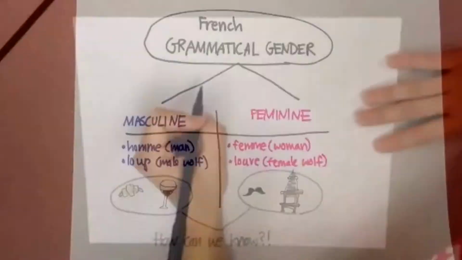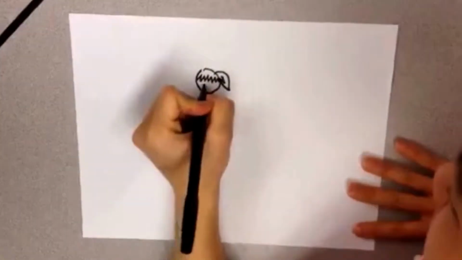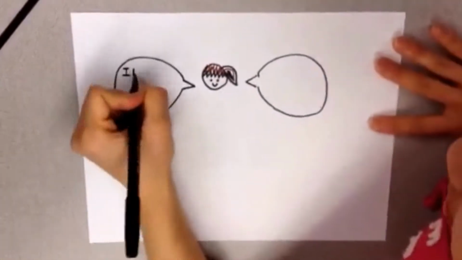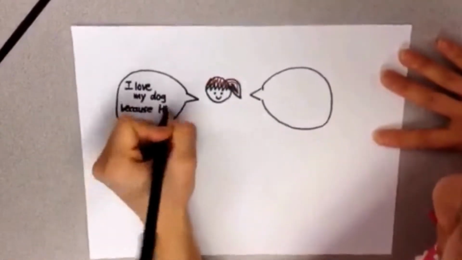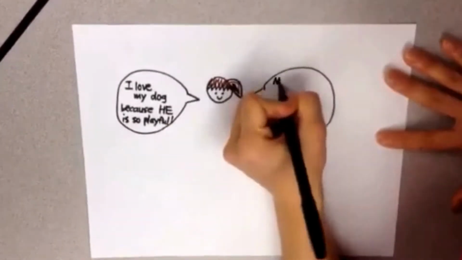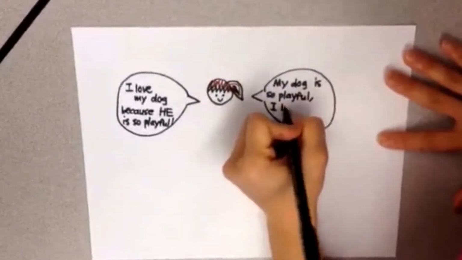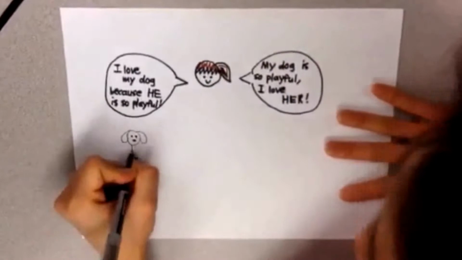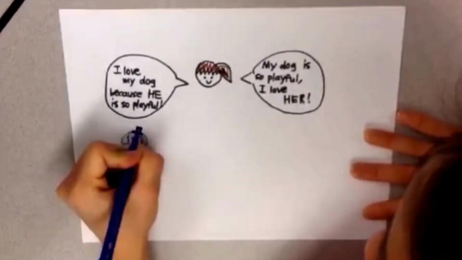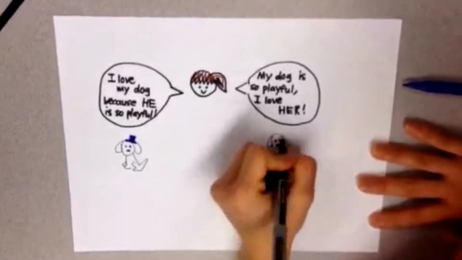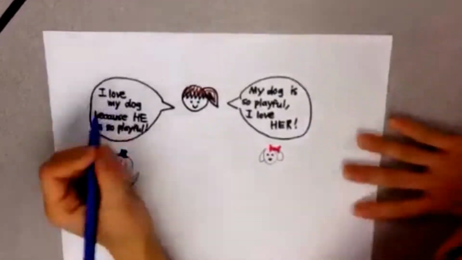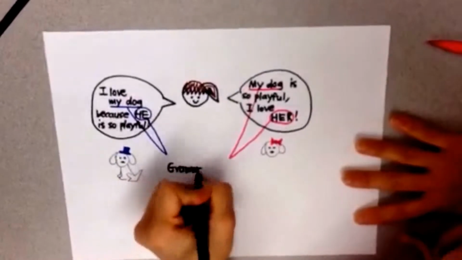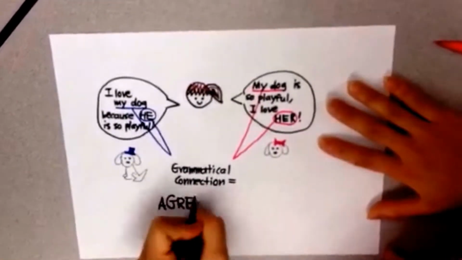Let's say we are talking to Sonia about her dog, but we don't know if the dog is male or female. But if Sonia says, "I love my dog because he is so playful," we know that her dog is male. If Sonia says, "My dog is so playful, I love her," we know that her dog is female. This is because Sonia uses the pronouns he and her when referring to her dog. This grammatical connection between different parts of the sentence is called an agreement. In French, we can use these agreements to help us determine the arbitrarily assigned grammatical gender of a noun.